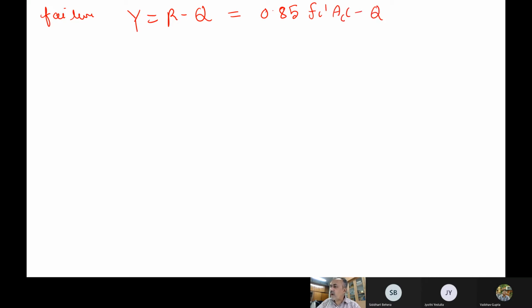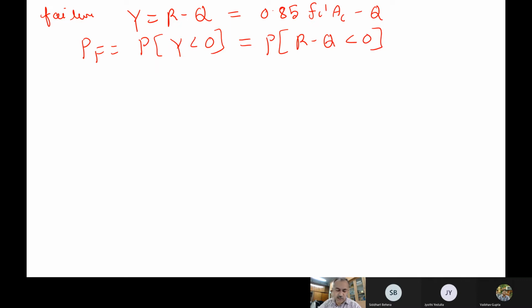Now we have to find out this probability, the probability of failure, which is given as the probability of Y less than 0. Or if you want to write it as R by Q, that also you can do, and R by Q less than 1 also you can find out. So this is the probability of R minus Q less than 0 itself.